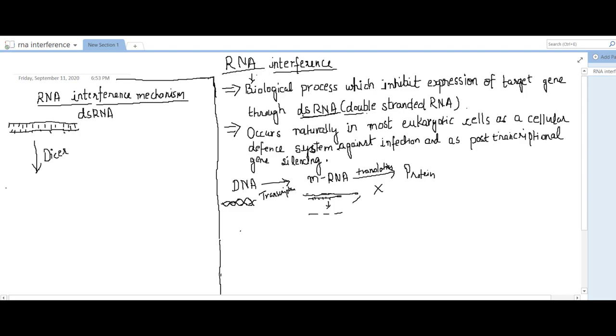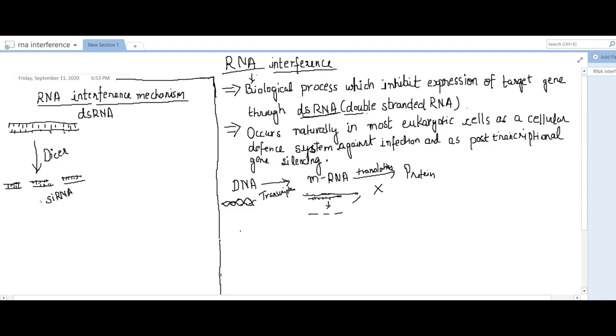Endoribonuclease means it cuts the RNA into small segments of approximately 21 nucleotides. These small segments of RNA, approximately 21 nucleotides, are also called small interfering RNA, in short siRNA.